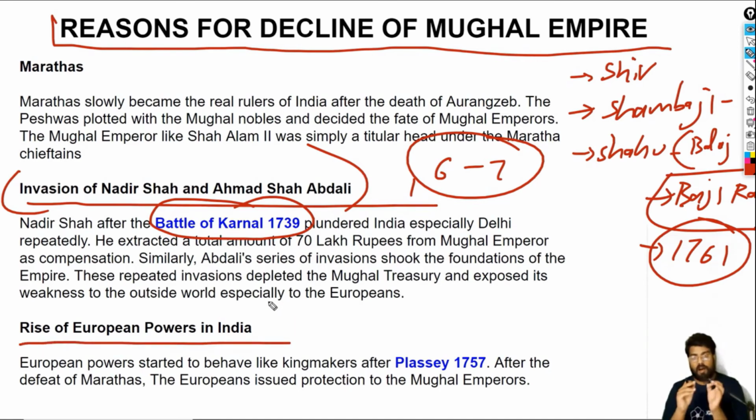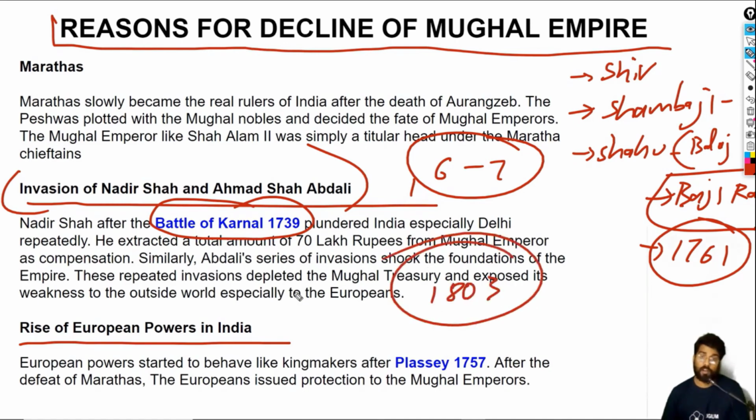Okay, so the third one is the rise of the European powers. After the Battle of Plassey, that is 1757, the Europeans nearly became the kingmakers. In 1803, the English, the Britishers, the East India Company, captured Delhi. So 1803 is an important date. Let us deal with some more reasons.